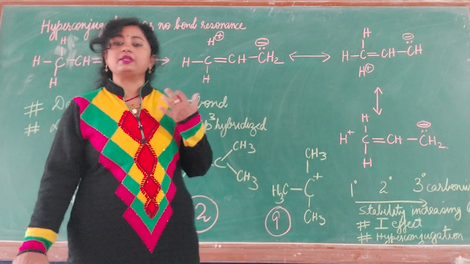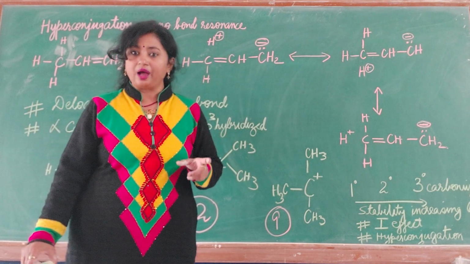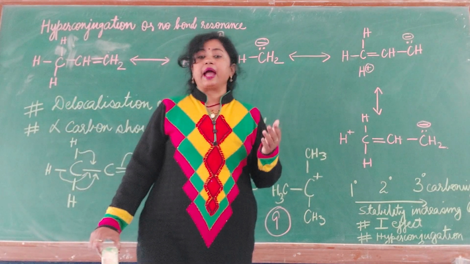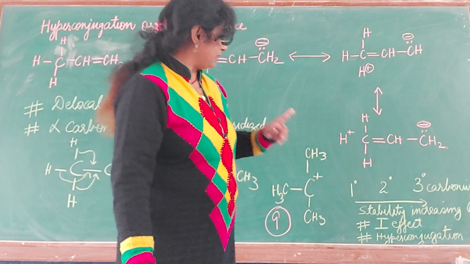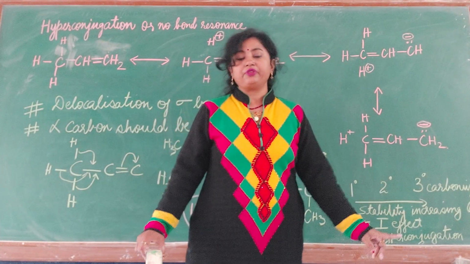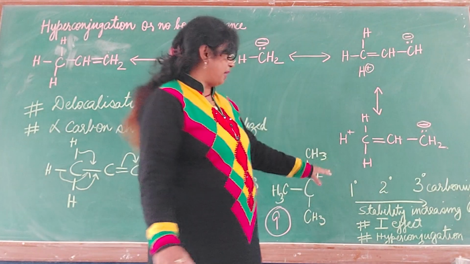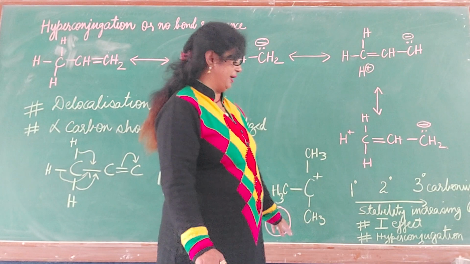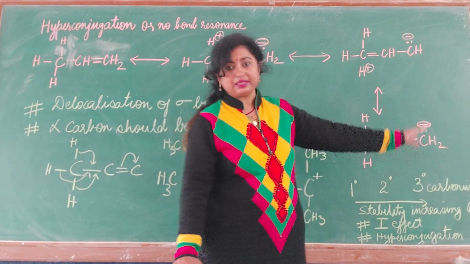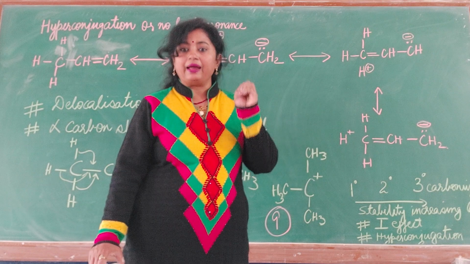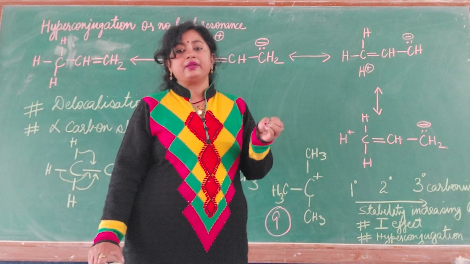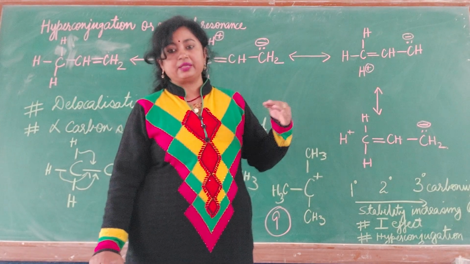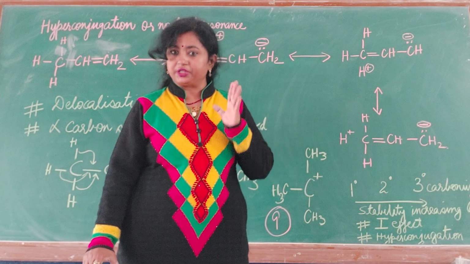So the molecule that shows more hyperconjugative structures will be more stable. Okay, the next topic will be about reaction intermediates, but one thing I have to tell you here. In the inductive effect, you may have studied that when we take primary, secondary and tertiary carbonium ions, the stability increases, meaning primary carbonium ion is less stable, secondary is more, and tertiary is most stable. Stability increases from primary to tertiary.